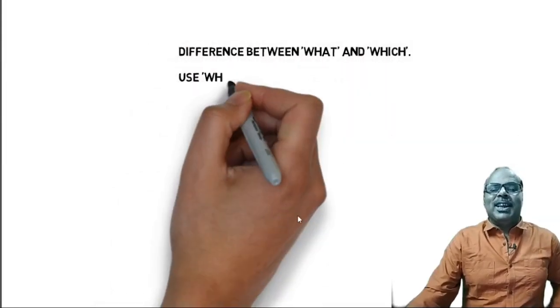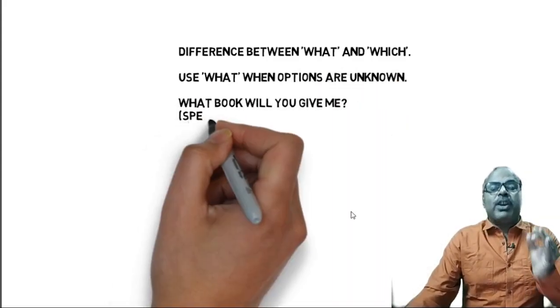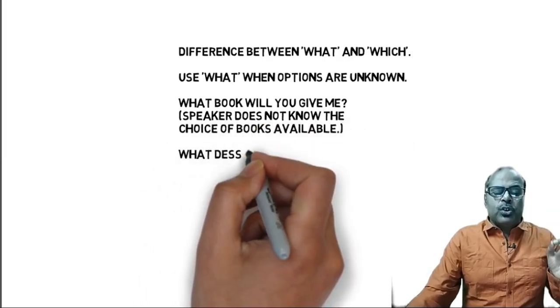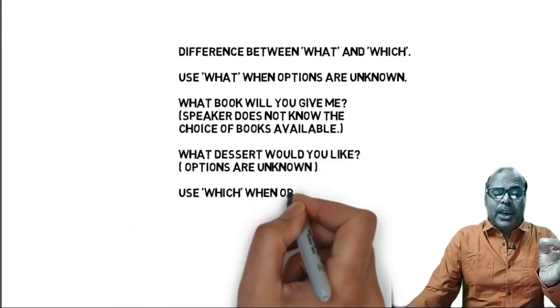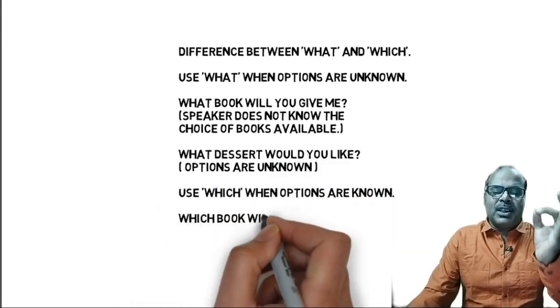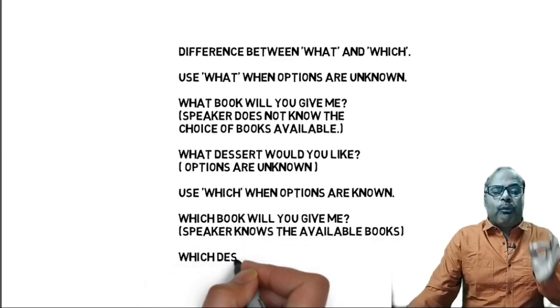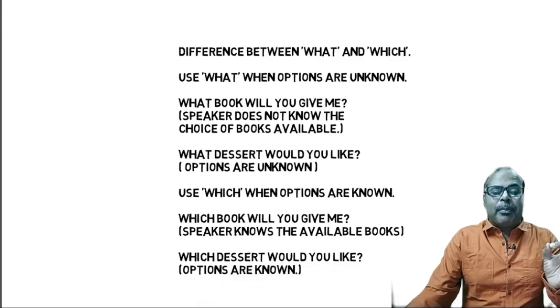Now let us see the difference between what and which. Use what when options are unknown. The most important point, use what when options are unknown, but use which when options are known. For example, what book will you give me?